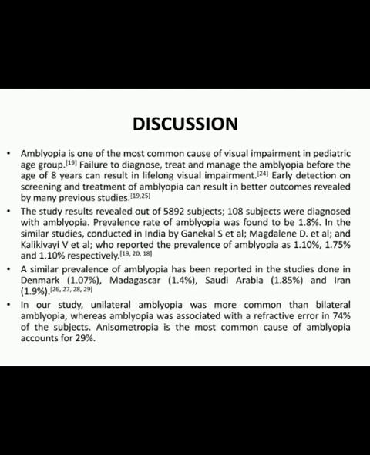In our study, unilateral amblyopia was more common than bilateral amblyopia, whereas amblyopia was associated with a refractive error in 74% of the subjects. Anisometropia was found to be the most common cause of amblyopia, which accounts for 29%.